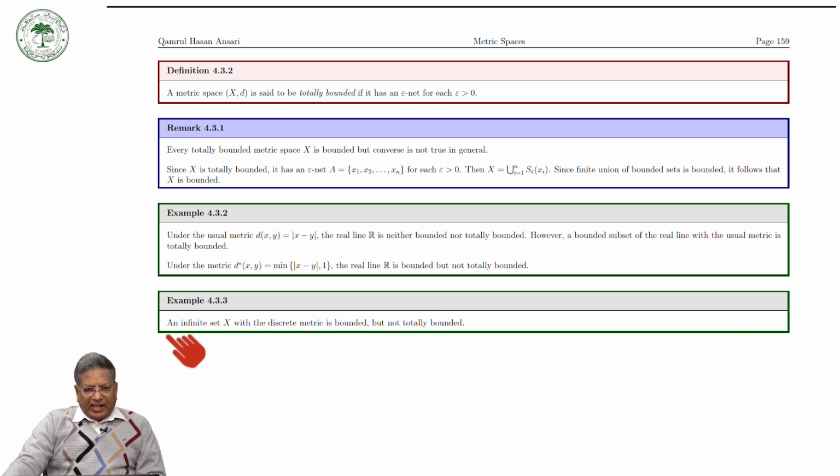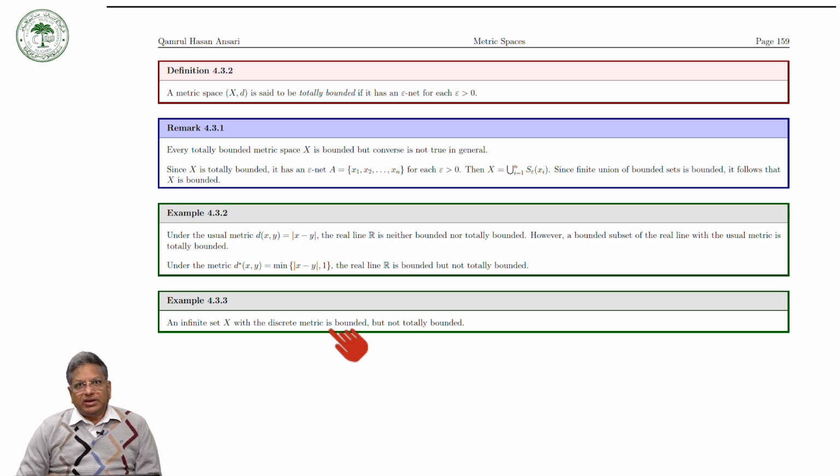Now, an infinite set X with the discrete metric is bounded. Why is it bounded? Because the diameter of an infinite set with the discrete metric is less than or equal to 1, and therefore the diameter is finite, so the space is bounded, but it is not totally bounded.